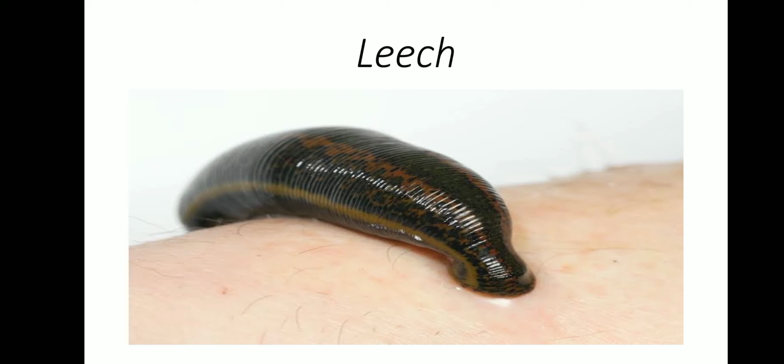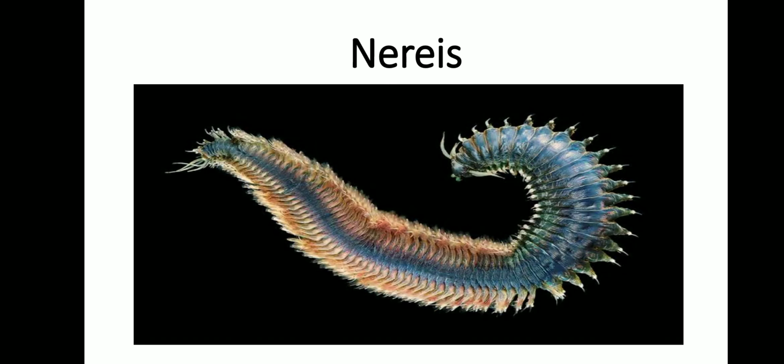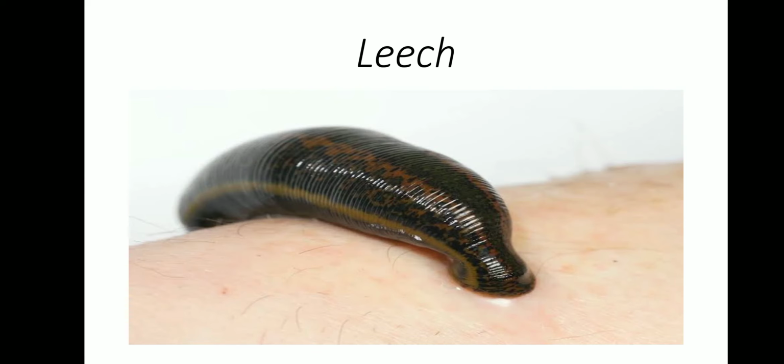Can you notice these organisms have segments? Segments are what? The lines. Can you notice the lines? These are segmented worms. The body is completely divided, with segments over it. So examples for phylum Annelida: Nereis, earthworm and leech.